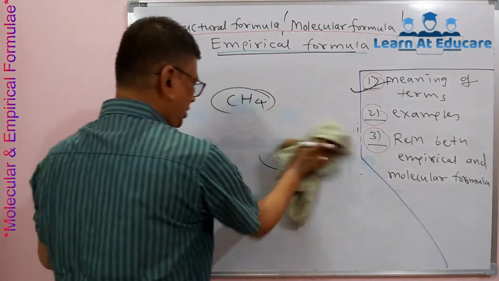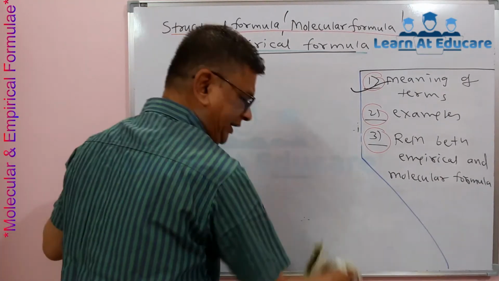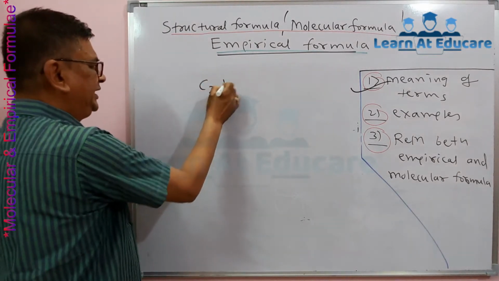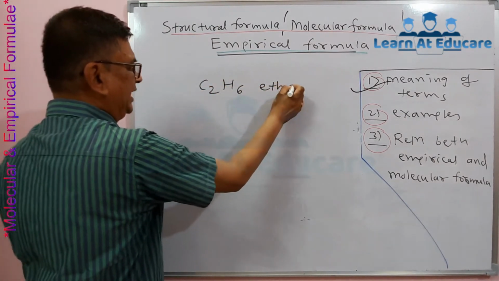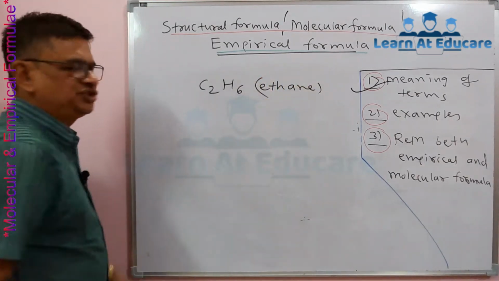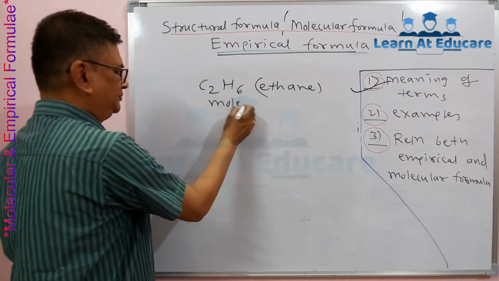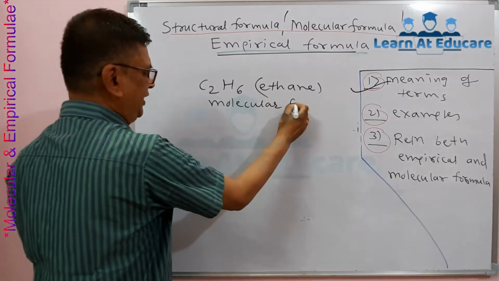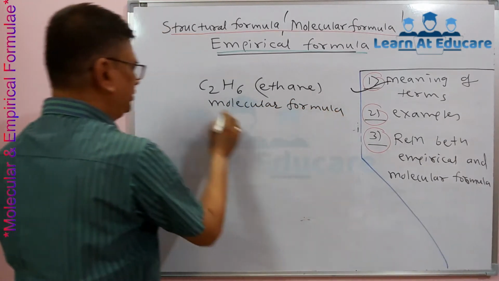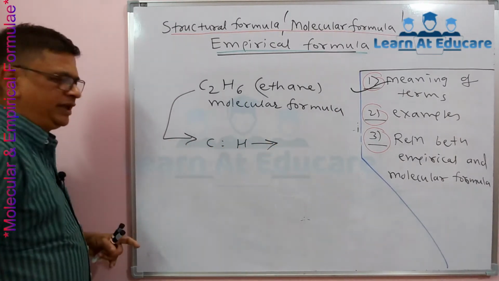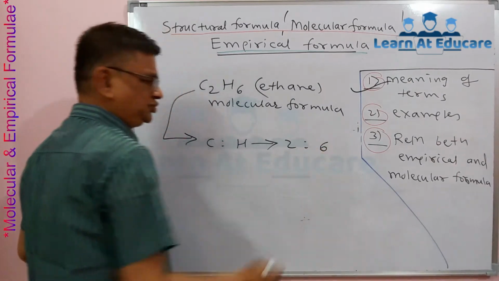Now to understand the concept, we will take still two examples. After methane, in the alkane family it is ethane, that is C2H6. This ethane has the molecular formula C2H6, and we want its empirical formula. Here, what is the carbon to hydrogen ratio? That is 2:6.